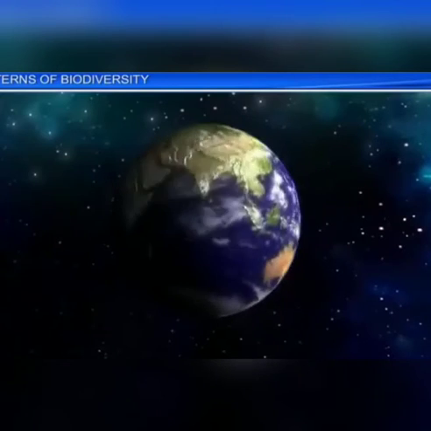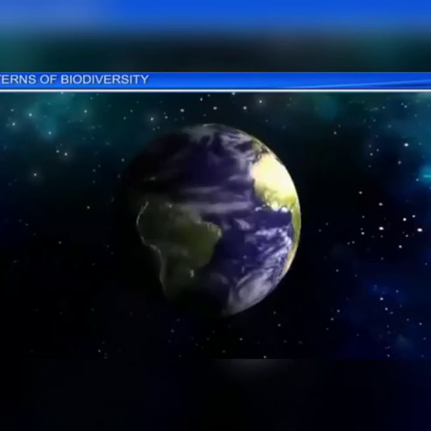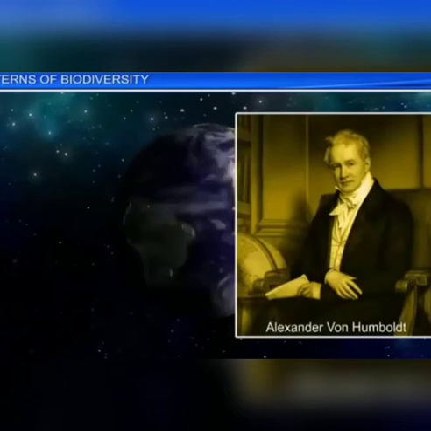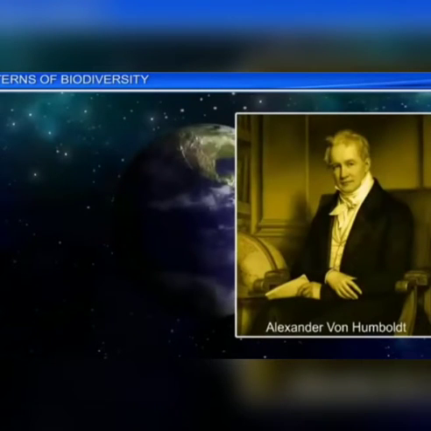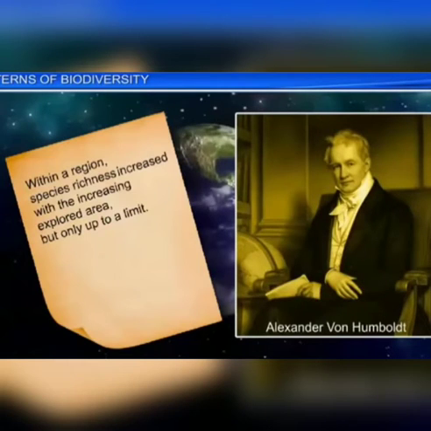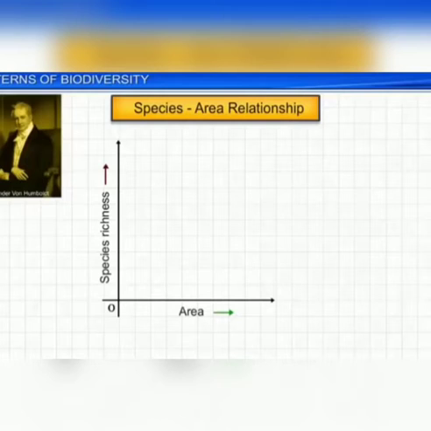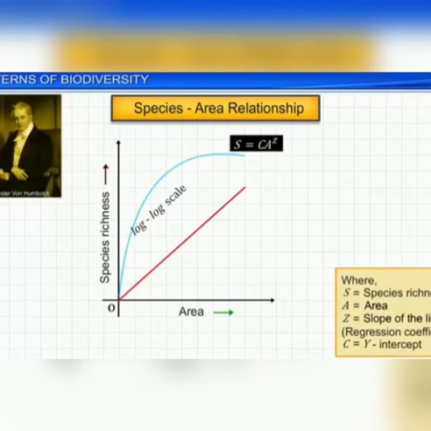Next is, what is the relationship between species and area? The German naturalist and geographer Alexander von Humboldt explored the wilderness of South American jungles and found that within a region the species richness increased with increasing area, but up to a certain limit. So this was given on a log scale.